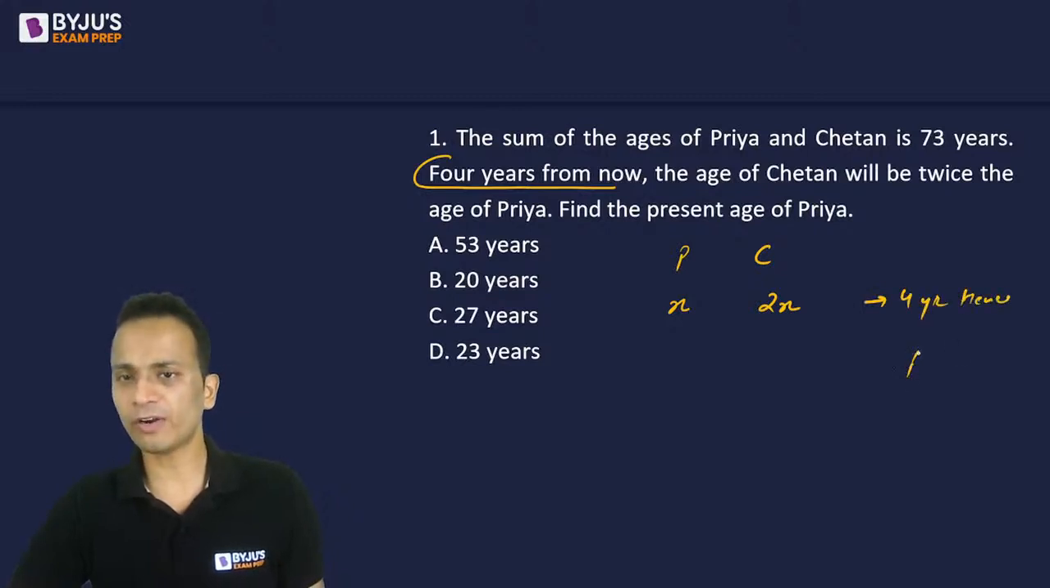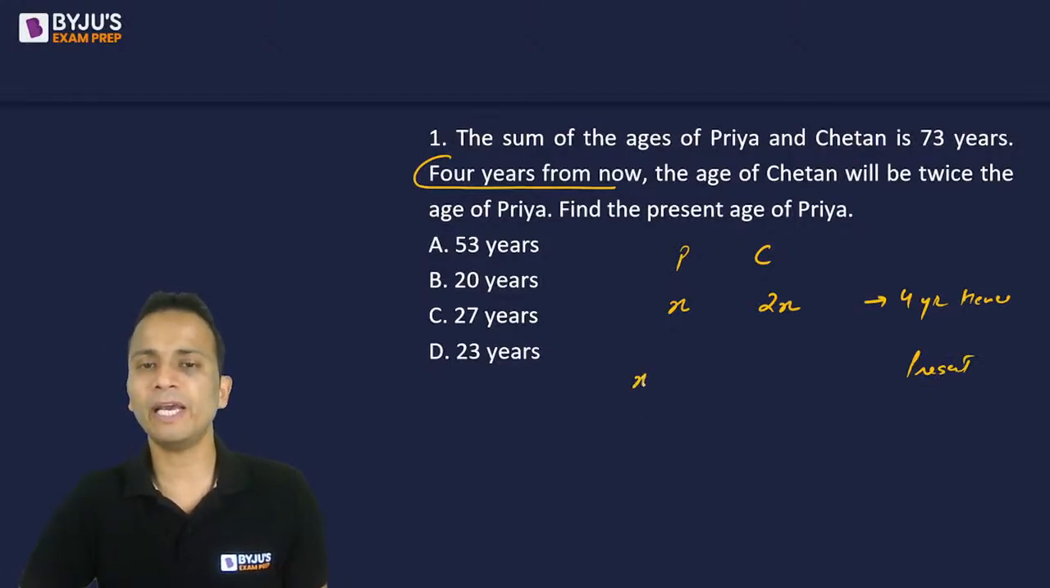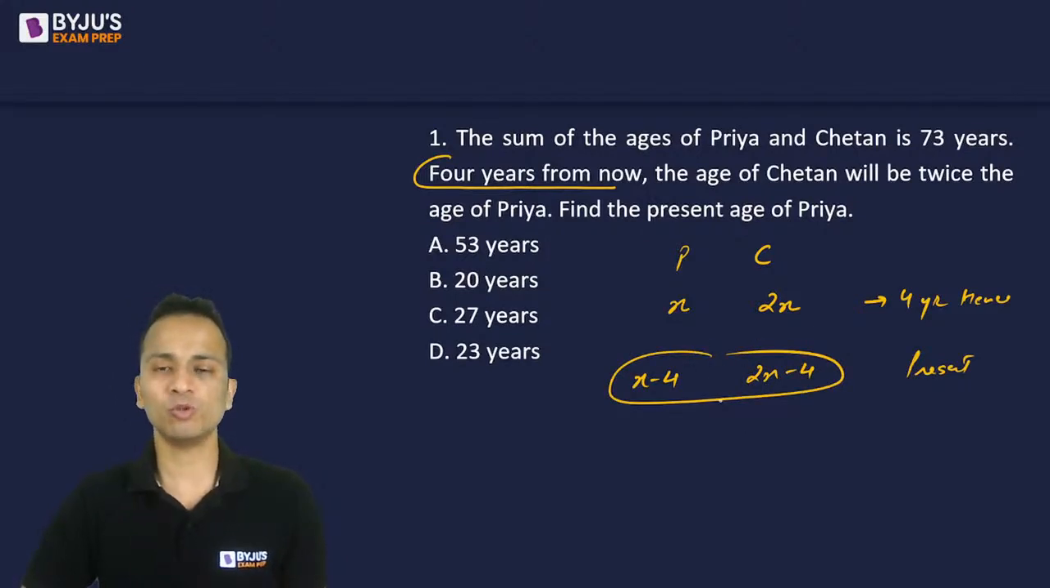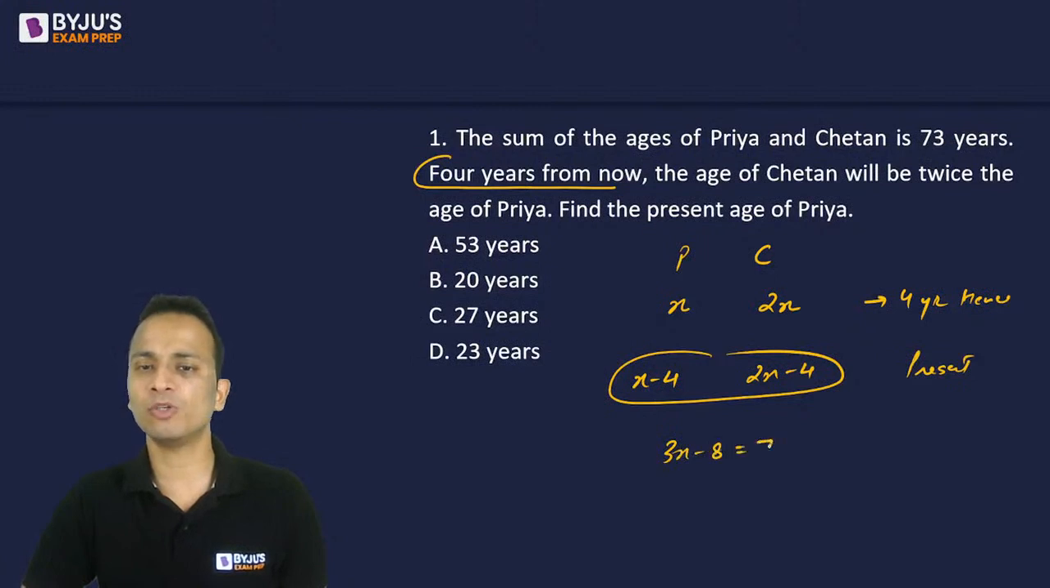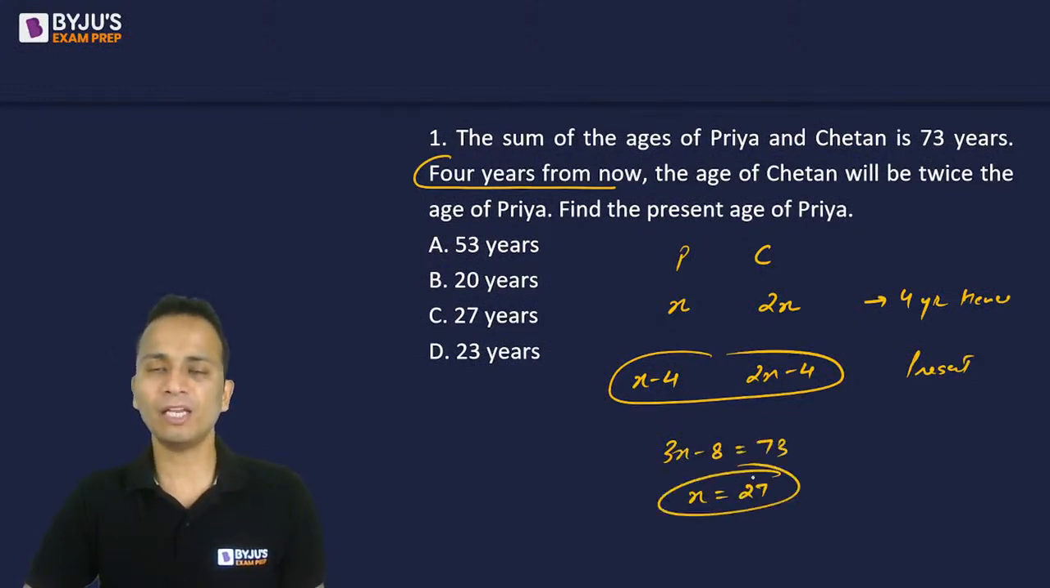All right, now if I write their present ages, the present ages of Priya will be X minus 4 and Chetan will be 2X minus 4, such that the sum of these two is equal to 73. So I can equate the sum of these two as 73 and get the value of X. It will give me 3x minus 8 is equal to 73, and the value of x will come out to be 27.